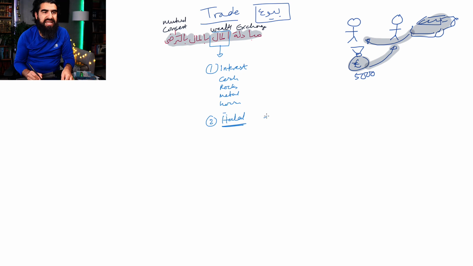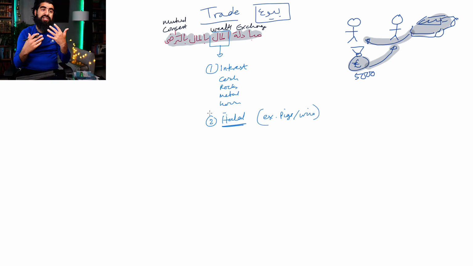So that excludes pigs. You can't sell pigs. You can't sell wine. Wine and pigs cannot be mal. So if you went to the shop to buy a chocolate bar and said to the guy, I'll give you some bacon, that trade will not be allowed. You're not allowed to use any of this for that. So this is what we call mal. There are specific criteria, and certain things in the world you are not allowed to use in your trade.